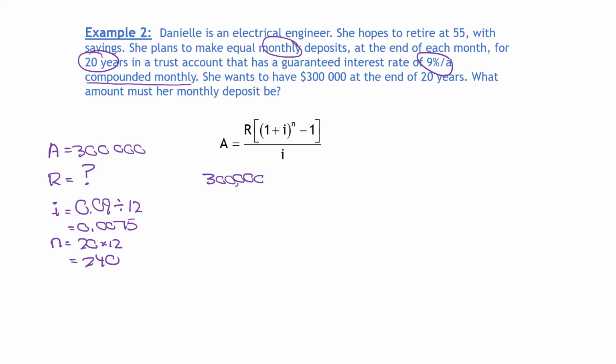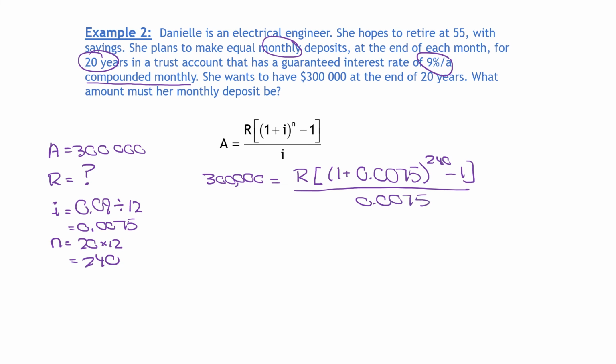R, we don't know. That's the regular deposit. 1 plus our I value, 0.0075, with an exponent of 240 minus 1, all over